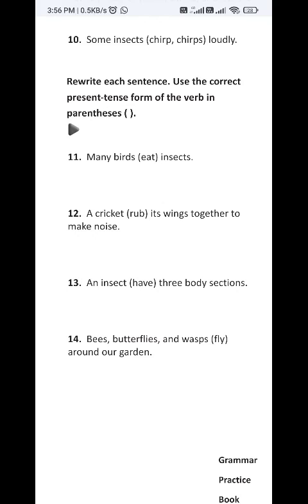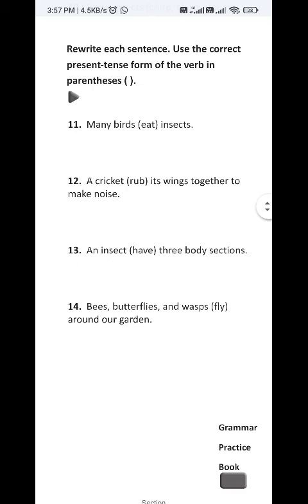An insect have, the verb we have to put there, 3 body sections. An insect means this is the present tense. Not only present tense, this is the singular form of subject. So always a singular subject will take a singular verb. So you have to write there an insect has 3 body sections. The singular form of have verb is has, plural is have. So an insect has 3 body sections.